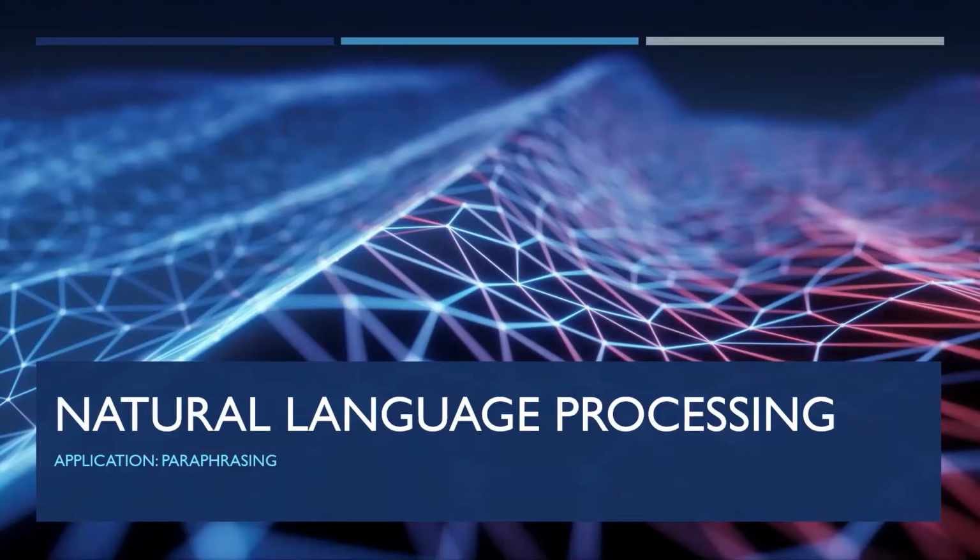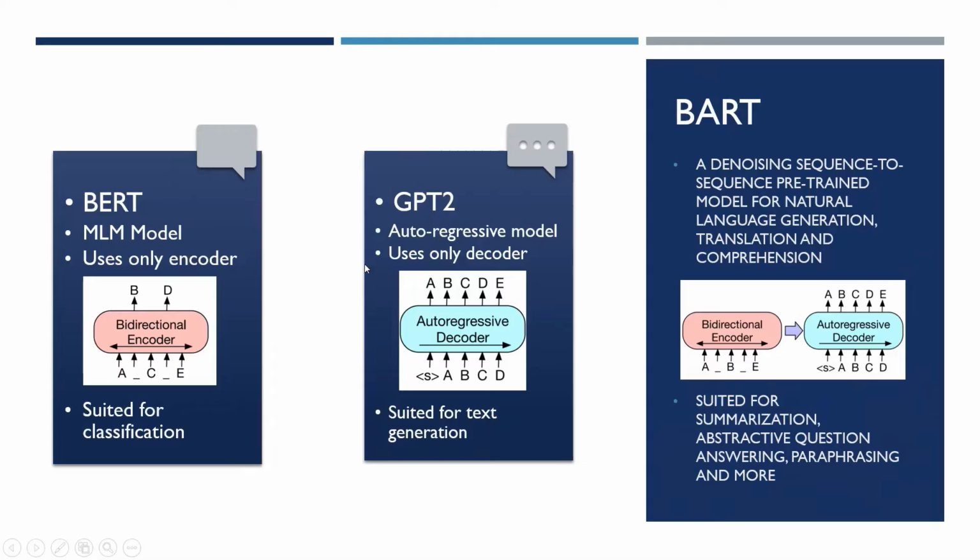Right. So within the domain of natural language processing, we mainly have two kinds of models. Firstly, we have an MLM model which uses only an encoder and is more suited for tasks such as classification, let's say in the example of sentiment analysis. An example of this would be the famous BERT model by Google. On the other hand, we also have auto-regressive models which only use decoders and are more suited for tasks such as text generation. An example of this could be the GPT-2 model.